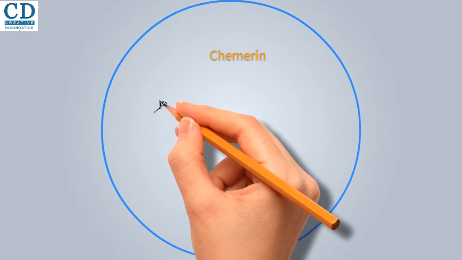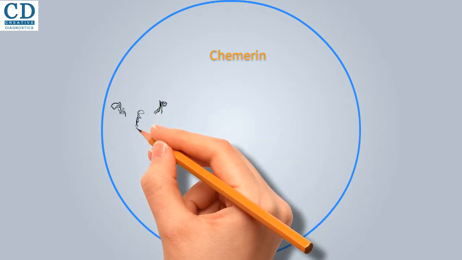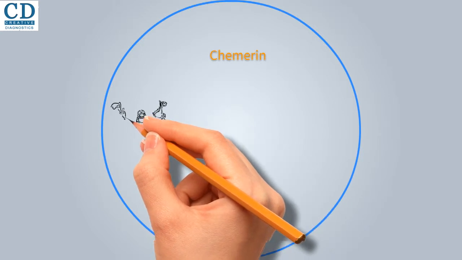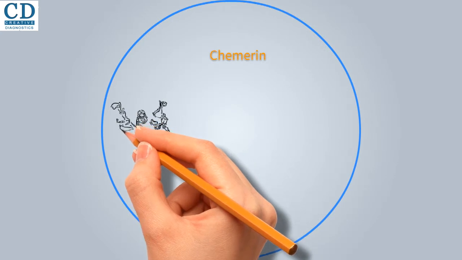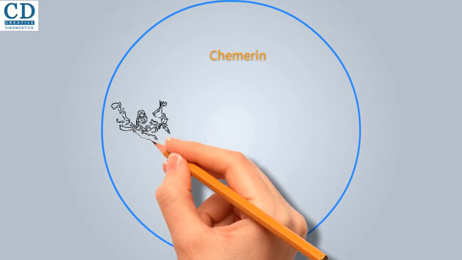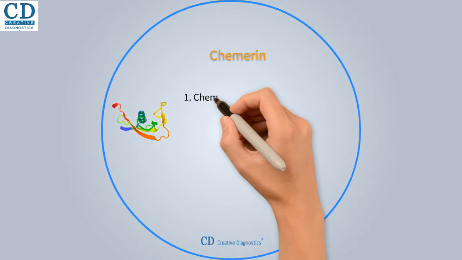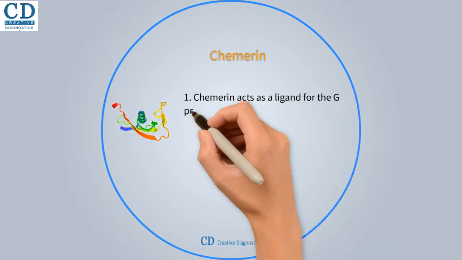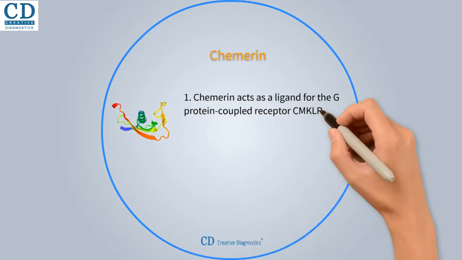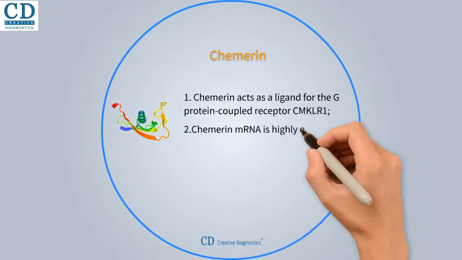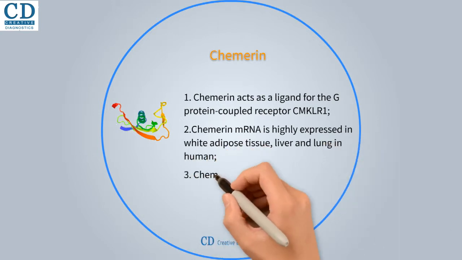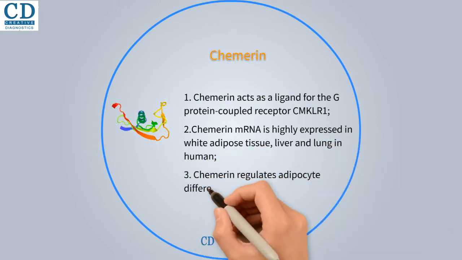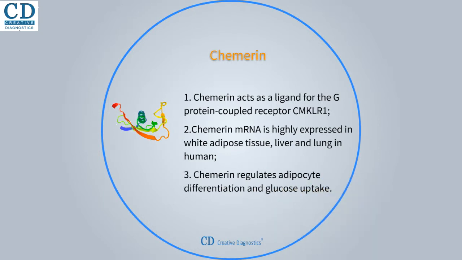Chimerin is a chemoattractant protein that acts as a ligand for the G protein-coupled receptor CMKLR1, also known as chemerin23. It is a 14 kDa protein secreted in an inactive form as prochimerin and is activated through cleavage of the C-terminus by inflammatory and coagulation serine proteases. In humans, chimerin mRNA is highly expressed in white adipose tissue, liver and lung, while its receptor, CMKLR1, is predominantly expressed in immune cells as well as adipose tissue. Because of its role in adipocyte differentiation and glucose uptake, chimerin is classified as an adipokine.